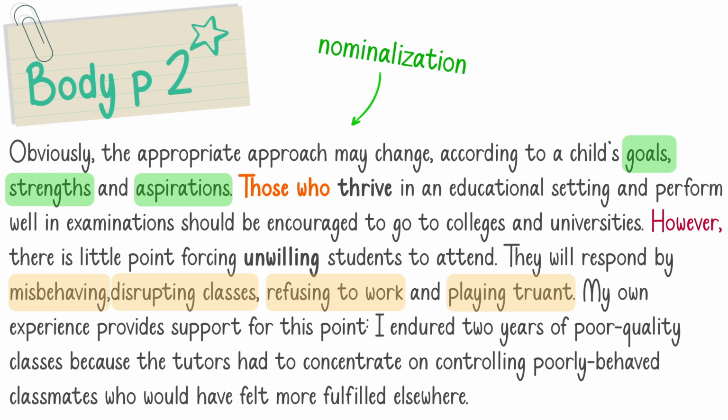And in this case, teachers or tutors might focus more on those students, and the productivity of those students who are willing to continue their education and who are thriving in their education would definitely diminish. So this is how I relate those two approaches together. And again, I'm saying that it really depends on different circumstances.